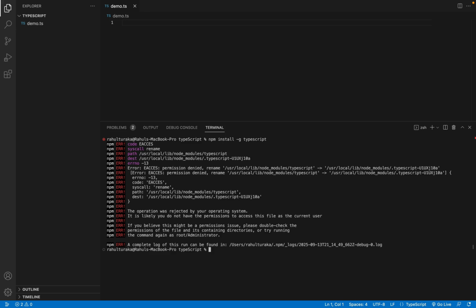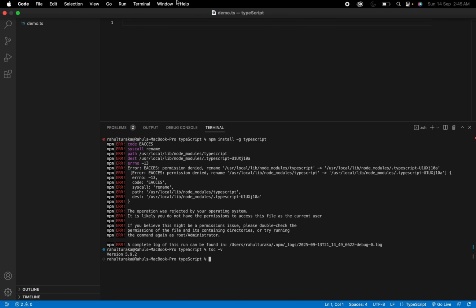It installs TypeScript globally on your system. For me, it's throwing an error because I already have it. So to check it, we use the command tsc -v. It gives us the version of TypeScript. Now, after running this, we need to run one more command, that is tsc --init.